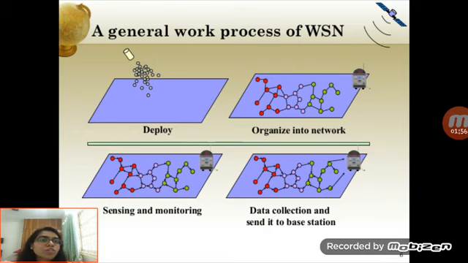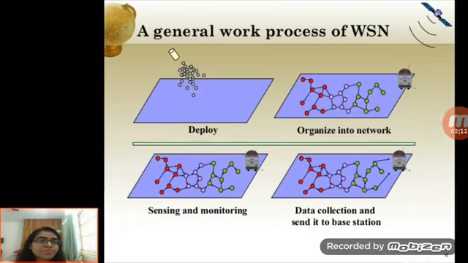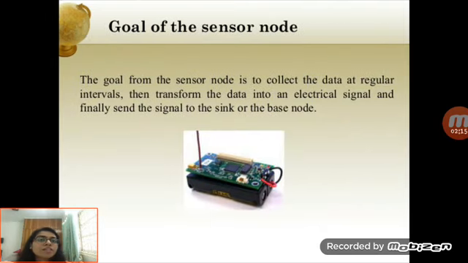This is the general work process of wireless sensor network. First, the nodes are deployed and then organized into the network. Then the nodes sense and monitor, and the data collected is sent to the base station to process the output data. Let us understand what is the goal of a sensor node. The goal of the sensor node is to collect the data at regular intervals, then transform the data into an electrical signal, and finally send the signal to the sink or the base node.